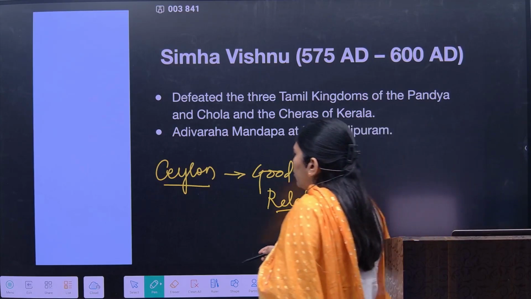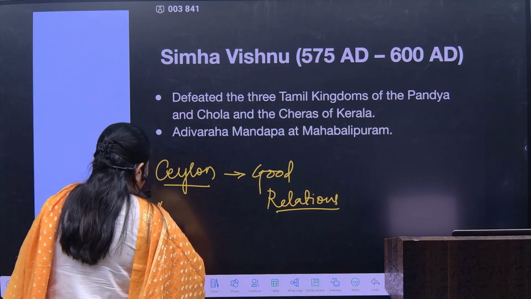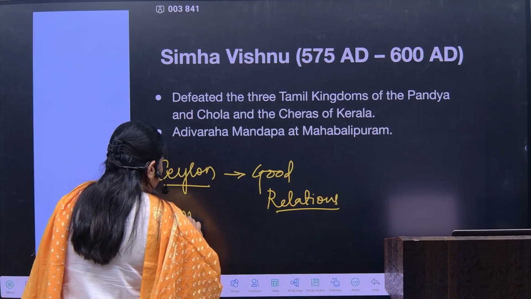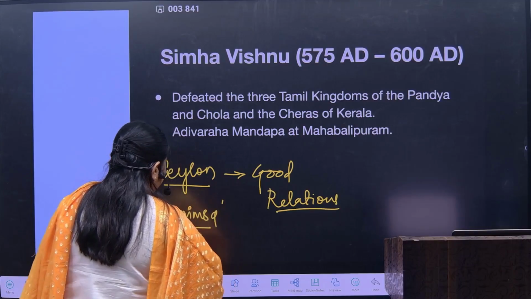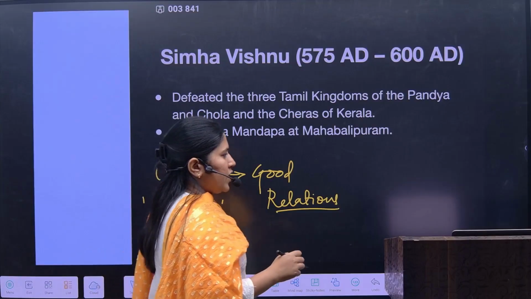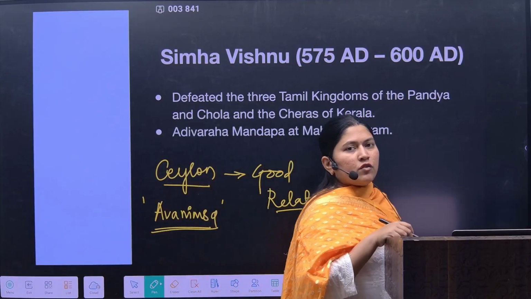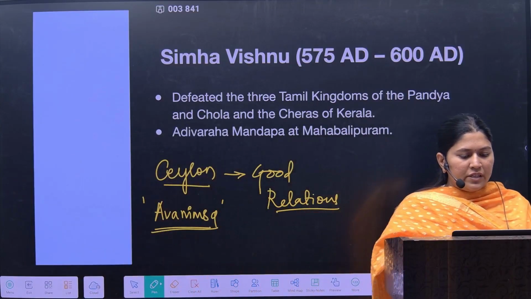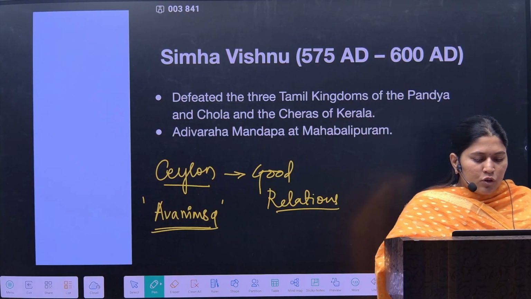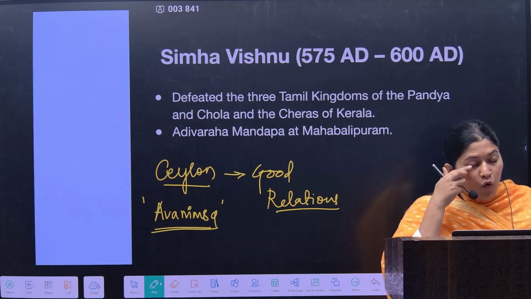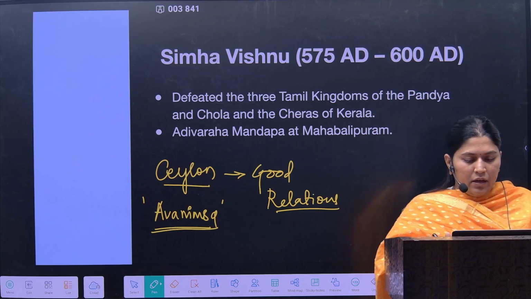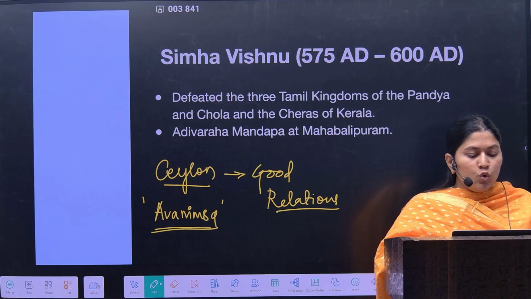he was also called Avanimsa by the Ceylon people. Avanimsa means one of the lion guests, or it is also called Avani Simha, a warlike king who is attended by the 2 queens.